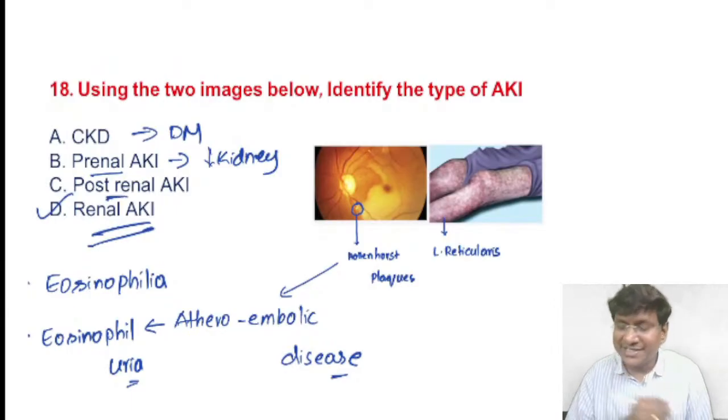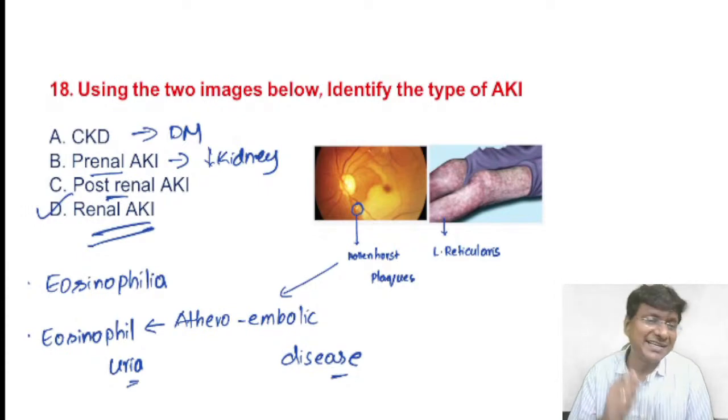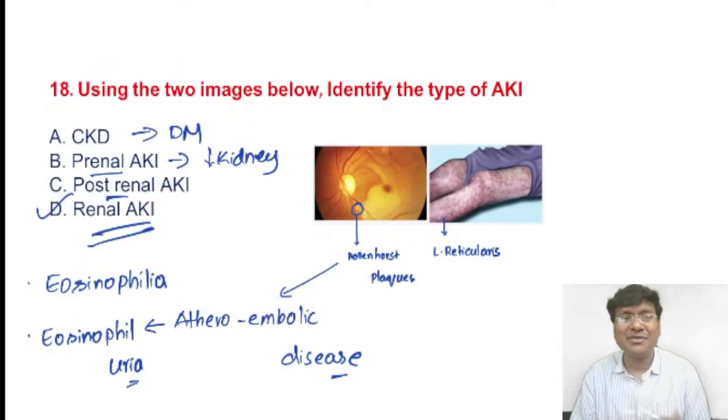Whereas for the post-renal type of acute kidney injury, the causes include renal calculi or bladder calculi, or benign prostatic hyperplasia, which is the most common cause in males, or bilateral ureteric fibrosis seen in scleroderma or caused by bleomycin. And one more important cause, renal vein thrombosis. These are the causes of post-renal acute kidney injury, whereas atheroembolic diseases cause the renal type of acute kidney injury.